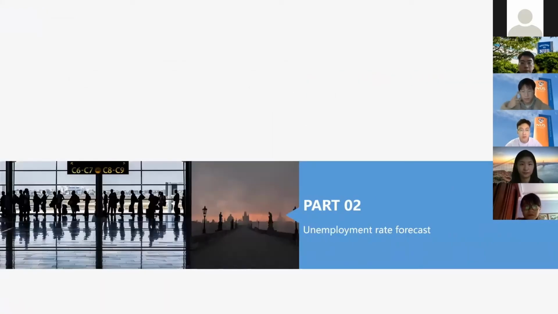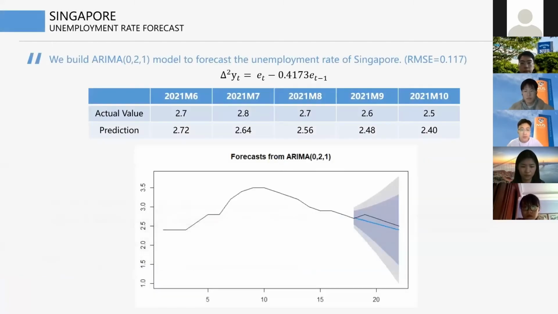The second part is our analysis of unemployment rate. Firstly, for Singapore, the data is non-stationary, and then by the AIC criterion, the auto-ARIMA function gives us ARIMA(0,2,1). And after the portmanteau test, we can tell this model is adequate enough to fit the data. And then the prediction values are shown in the chart, and RMSE is about 0.117. From the plot, we can see our prediction corresponds to the overall trend in recent months.